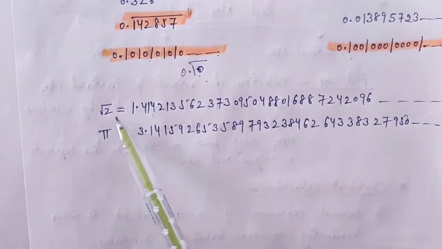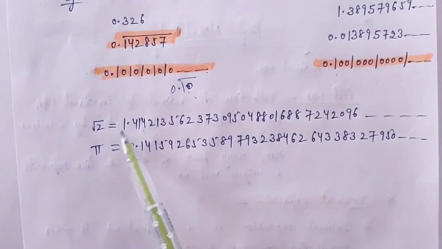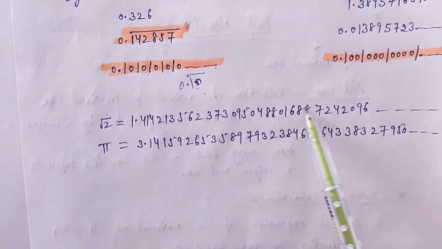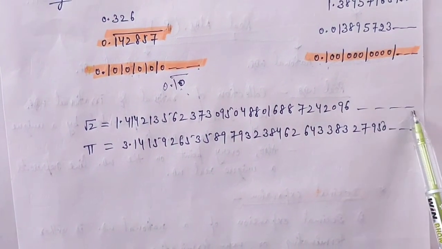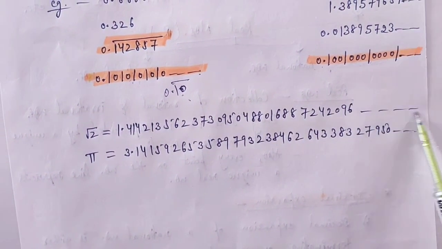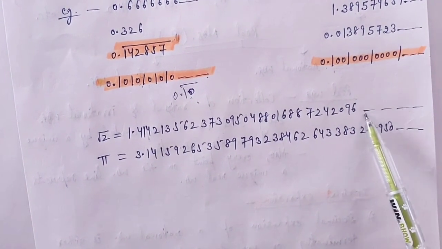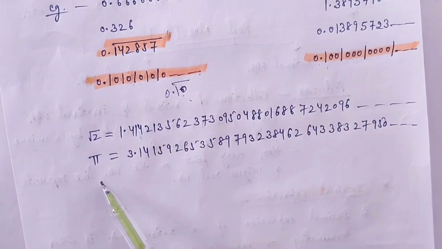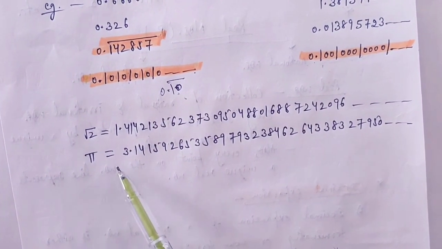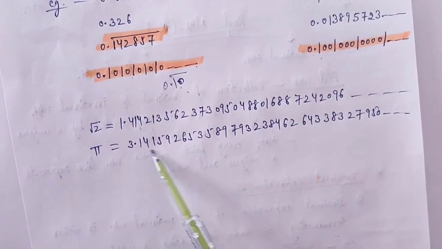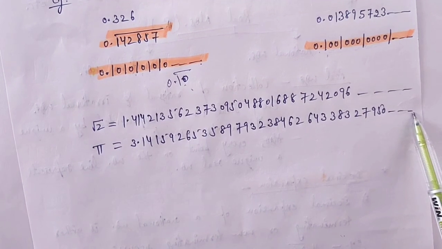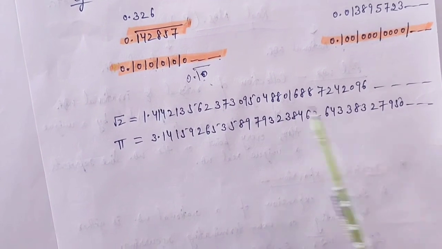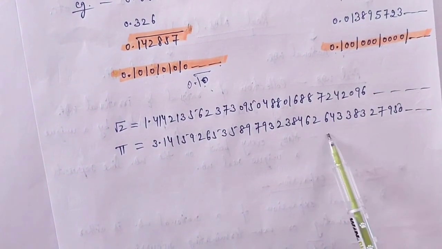Here I have mentioned the value of under root 2 and pi. Under root 2 is an irrational number. We can see the numbers are not repeating itself. Different numbers keep coming, non-terminating and non-recurring. In pi, we take only the approximate value 22/7, but in actual it has this value and it will go on and on. It is a non-terminating and non-recurring value. You can see there is no pattern, so these are irrational numbers.